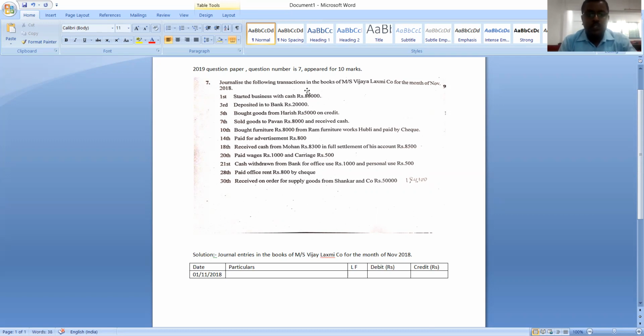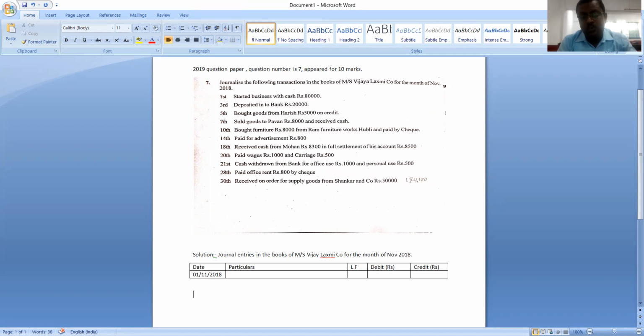Now, what is the transaction? The transaction is started business with cash. It is nothing but Mrs. Vijayalakshmi invested money into the business. She invested money into the business. Started business with cash or cash invested into the business are one and the same.